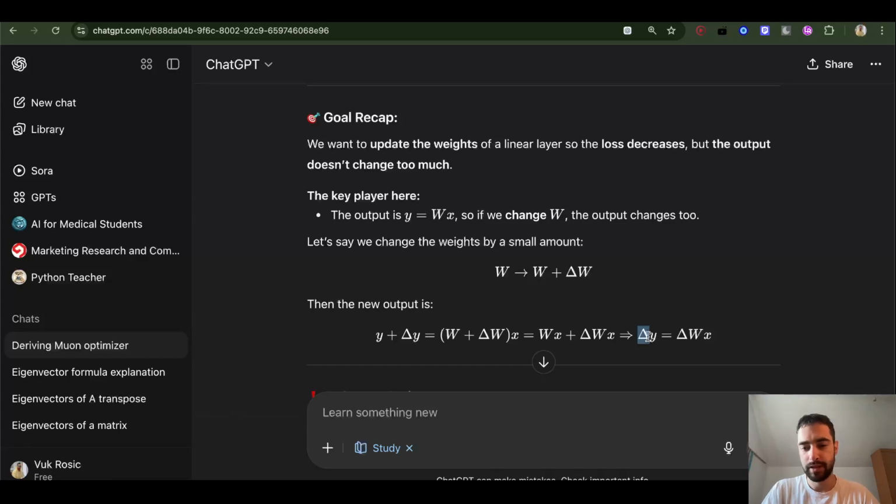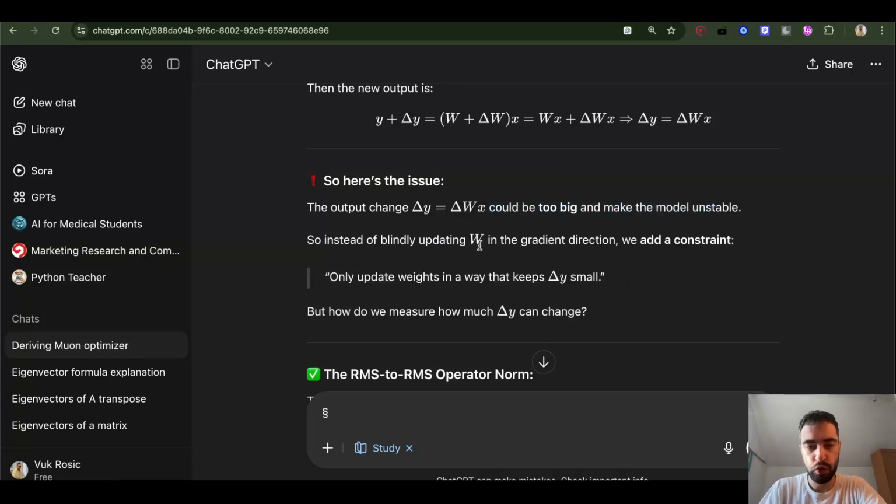So the change of the output is delta W times X. We also have this constraint: only update weights in a way that keeps the change in Y, the change in output, small, because a big change is going to be unpredictable.